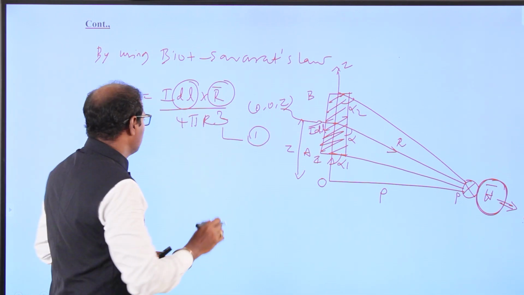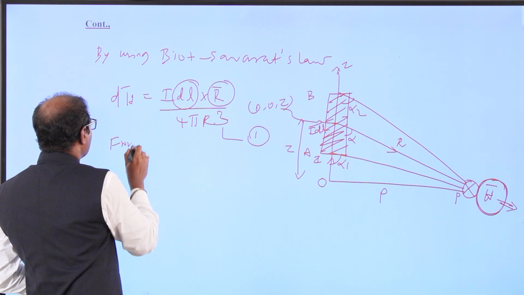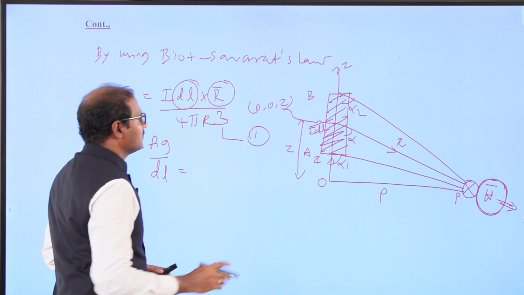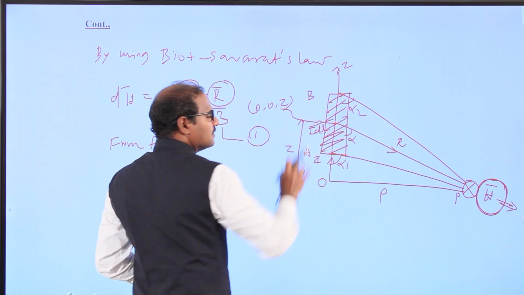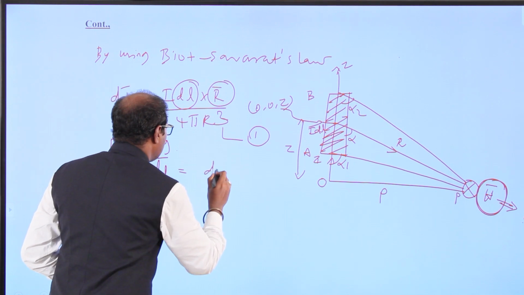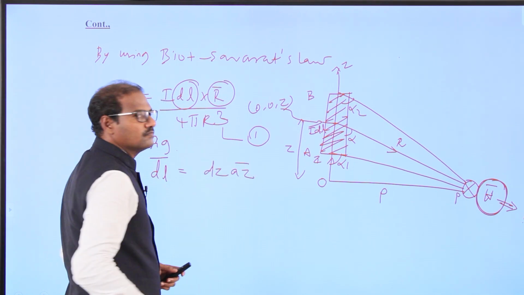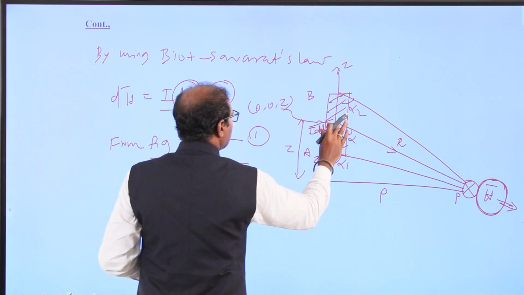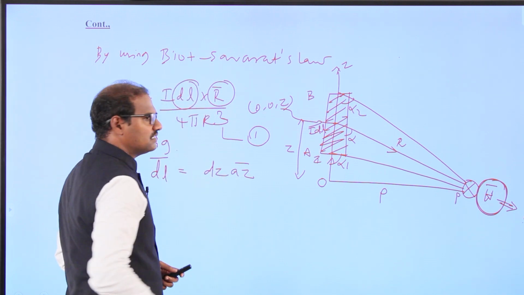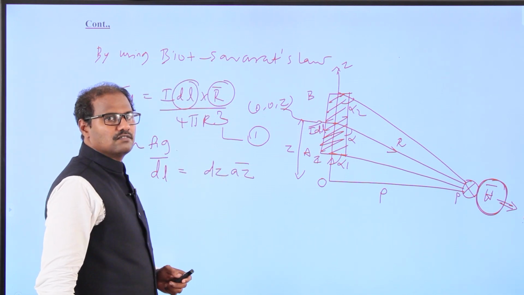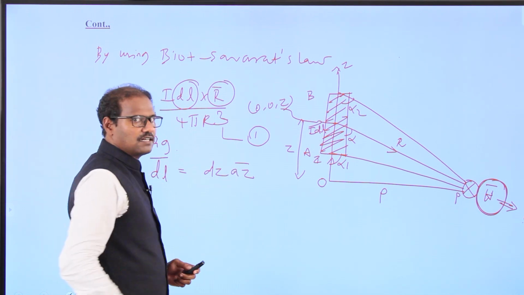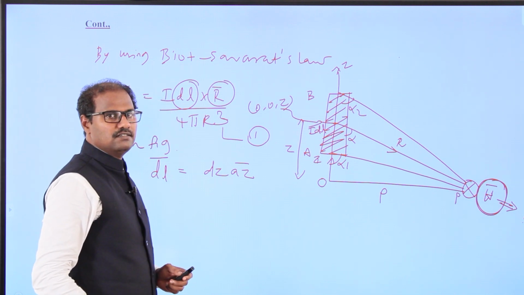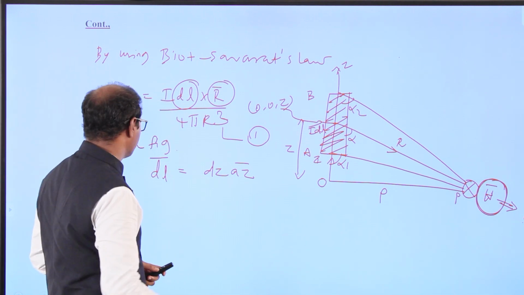From the figure, what is dL vector? We kept our conductor along the Z direction, so dL equals dz a_z vector. You have to include the vector direction of the conductor, because we kept our conductor along the Z direction.